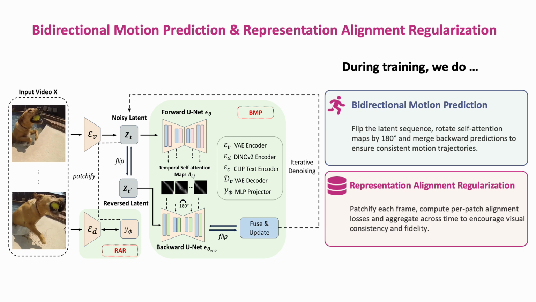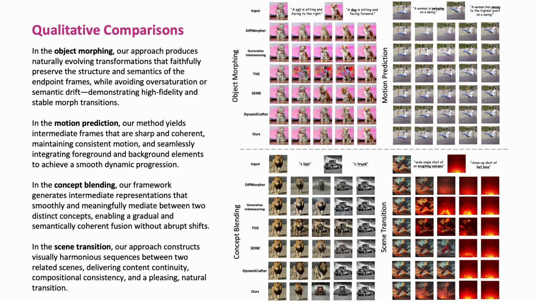In representation alignment regularization, RAR, each frame is spatially patchified independently, and the per-patch alignment losses are then aggregated across the temporal dimension. Here is the analysis for qualitative comparisons.